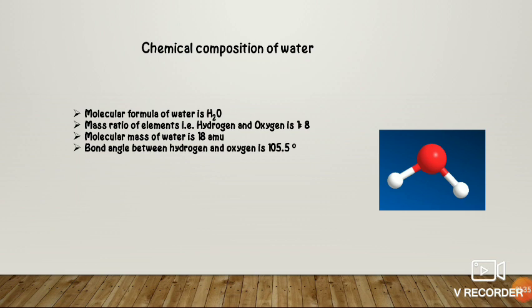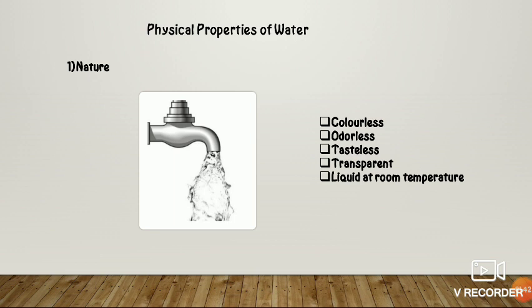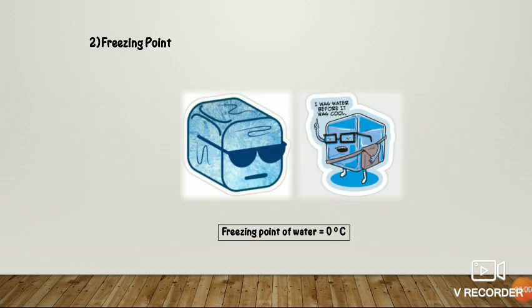Now let's study about physical properties of water. The first physical property of water is nature. Pure water is a colorless, transparent, odorless, tasteless, clear liquid at room temperature. Note that pure water, also known as purified, is water from a source that has removed impurities and other contaminants.